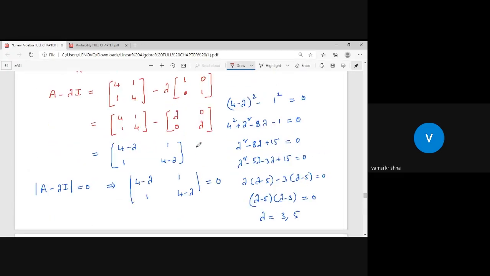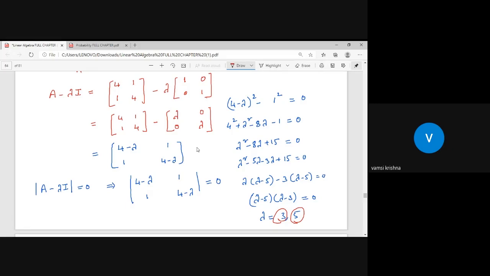Here I used the eigenvalue 3 only. I am asking for the eigenvector corresponding to 5 also. I am waiting for your answer.